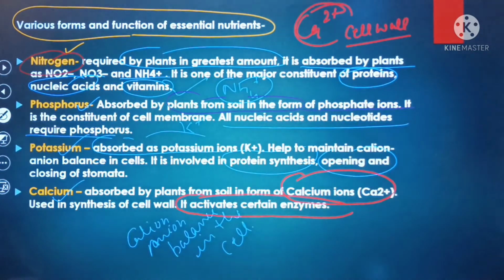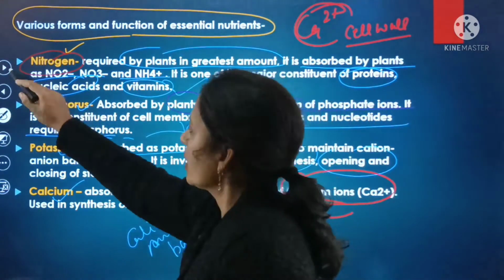So here you can note the various forms and functions of our essential nutrients. First we studied nitrogen, second is phosphorus, third is potassium, and the fourth is calcium.